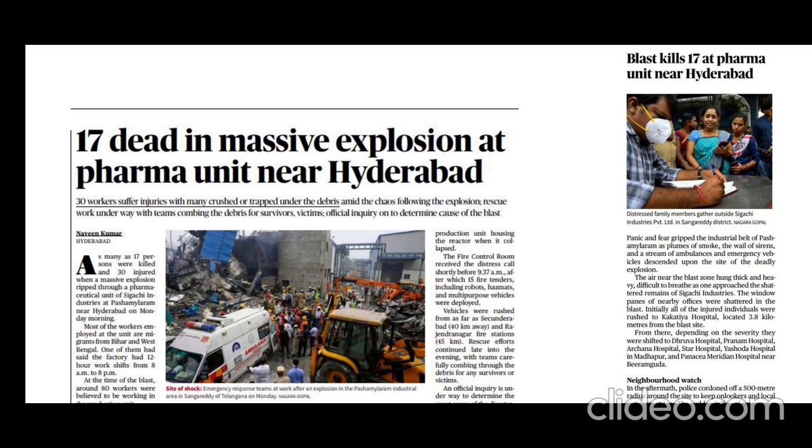Yes, it leads to loss to the company, and also it is a burden to the government, right? Because the government has to give compensation for the affected people, right? So here in this case, the Telangana government has promised that all the injured people will be getting world class treatment. So the government needs to spend for their treatment.